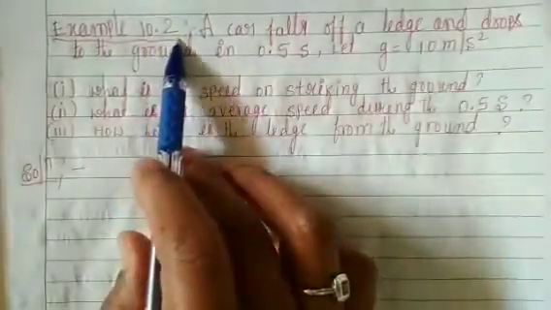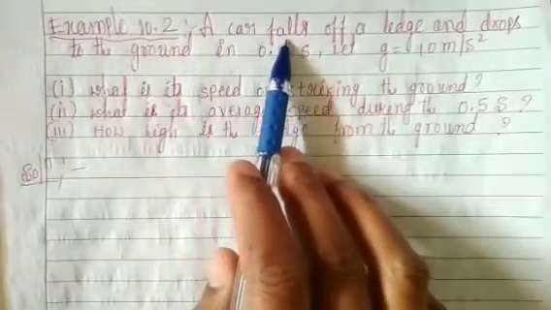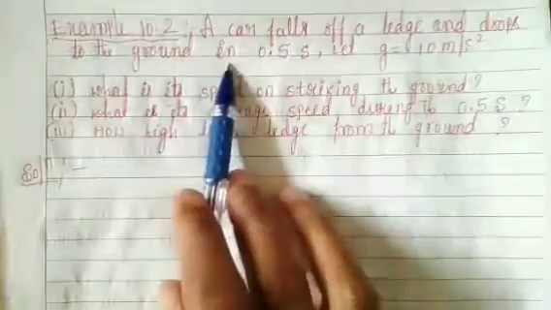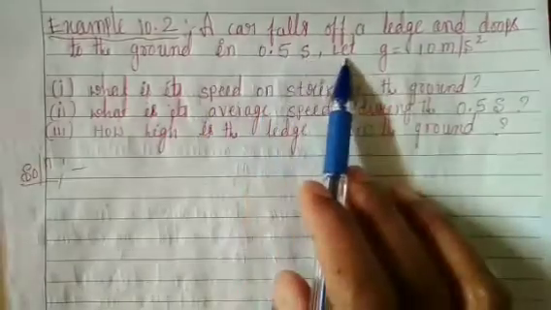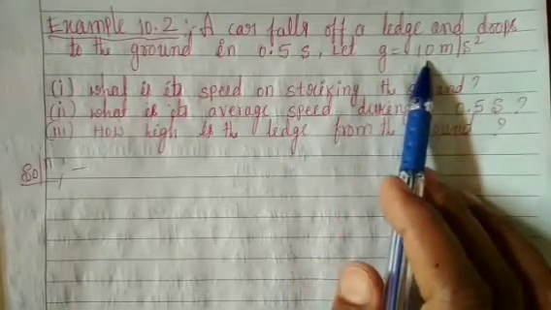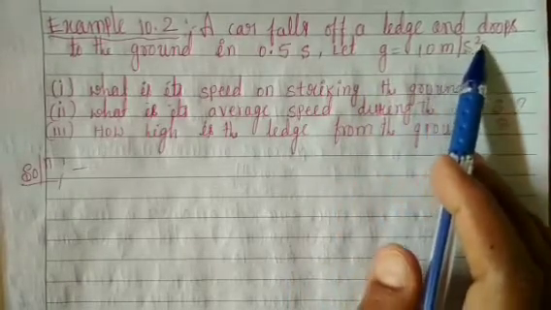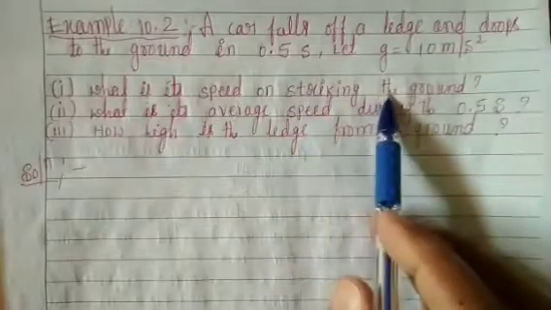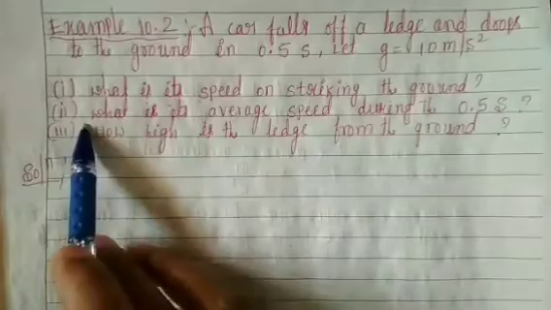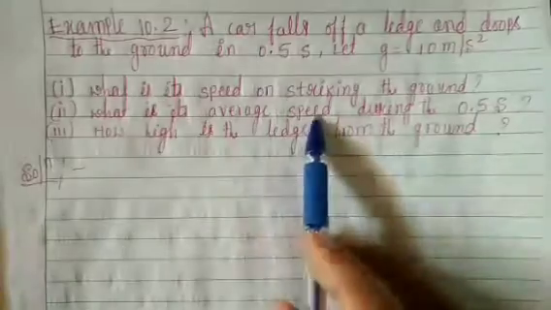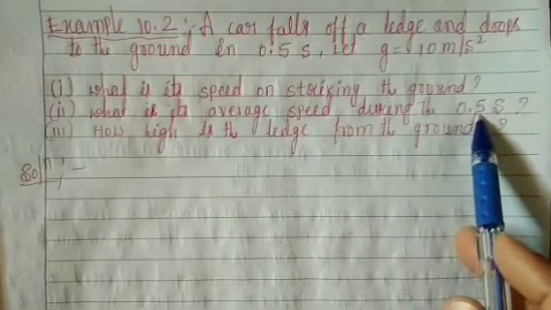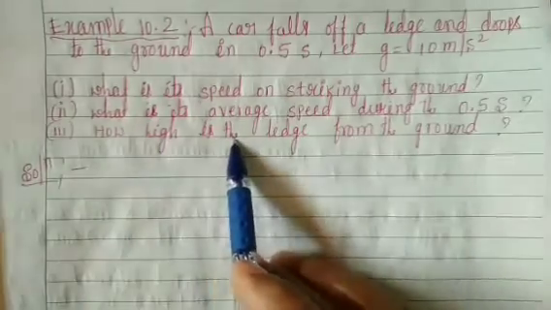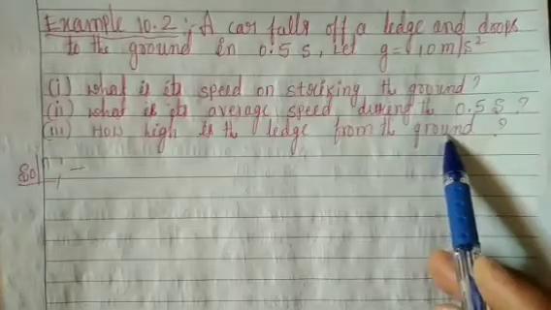Example 10.2. A ball falls off a ledge and drops to the ground in 0.5 second. Let g be equal to 10 meter per second square. First, what is its speed on striking the ground? Second, what is its average speed during the 0.5 seconds? Third, how high is the ledge from the ground?